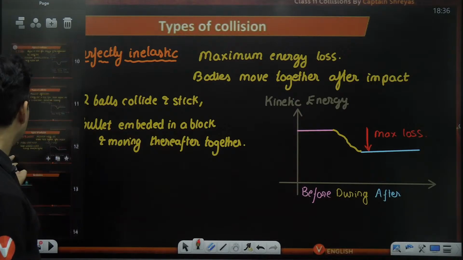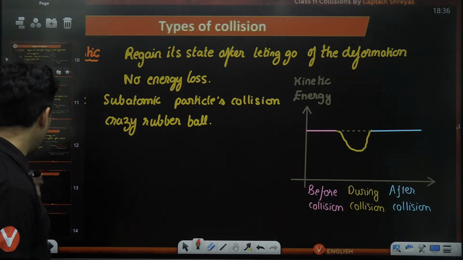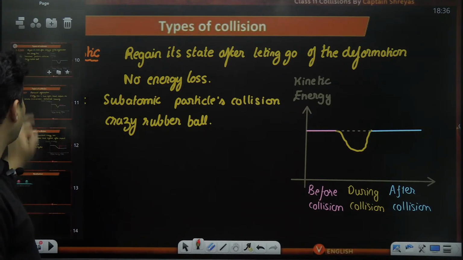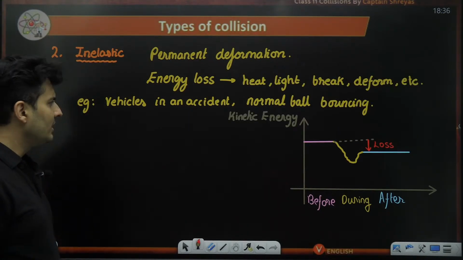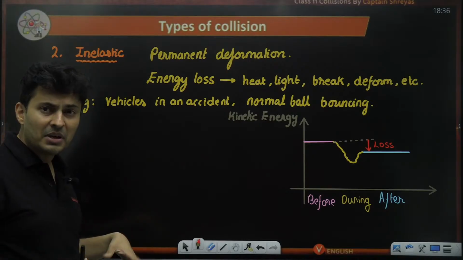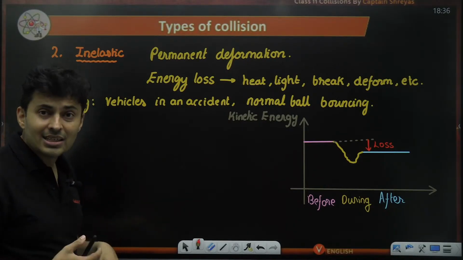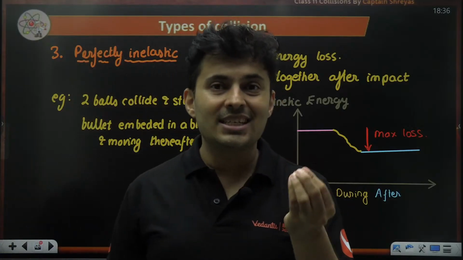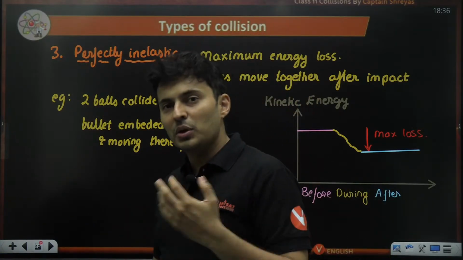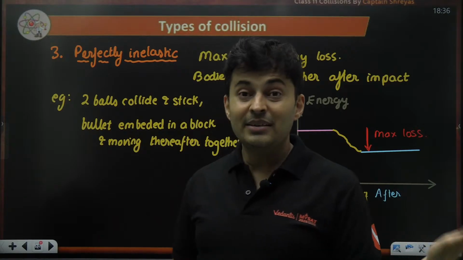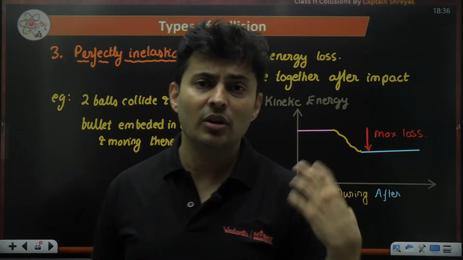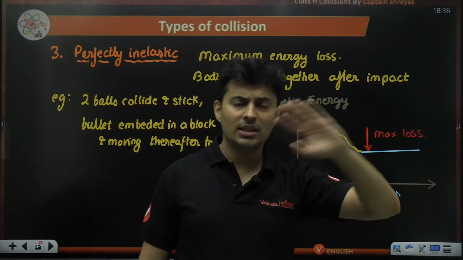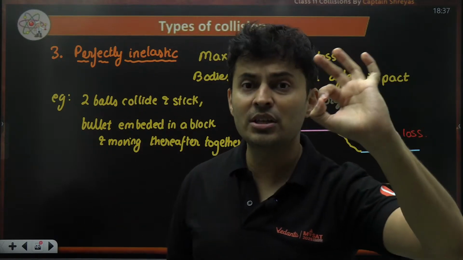Very good. Now, is there some parameter to decide how bad or good a collision is? Sir, is there some number which will tell me this is elastic collision, this is inelastic collision, but in inelastic also it might be little inelastic, more inelastic, or perfectly inelastic? Is there some number which can be used to judge the nature of the collision? So that is what Newton did back in the days. He was having so much time. He did not have to prepare for JEE, NEET, CUET, BITSAT, VIT, no exams. So he was pretty chill.